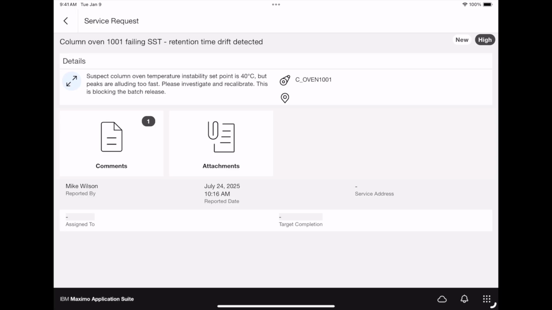So for starters, Sarah was able to submit a request within a matter of probably seconds. She was able to send all the information that was needed, the asset ID that was required, the description, as well as any attachments or comments necessary. Now, how this information gets sent all depends on you, as Maximo Mobile is perfectly configurable on whether you want this information to be available solely to the supervisor or to any other techs that are responsible.